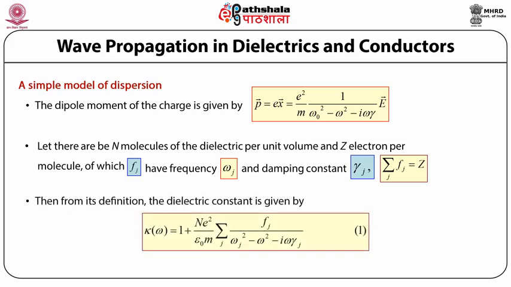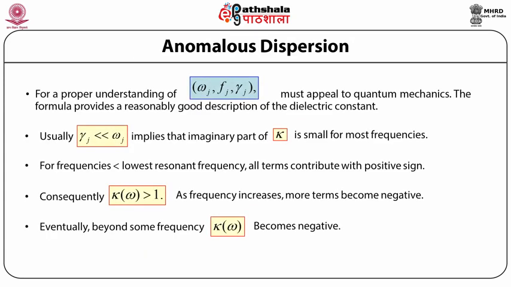The dielectric constant K is then given by K(omega) equals 1 plus N e square by epsilon naught m times the summation over j of f_j divided by omega j square minus omega square minus i omega gamma j. For a proper understanding of omega j, gamma j and f_j, we have to appeal to quantum mechanics. With suitable quantum mechanical definition of these quantities, we can get a reasonably good description of the atomic contribution to the dielectric constant K. Anomalous dispersion.